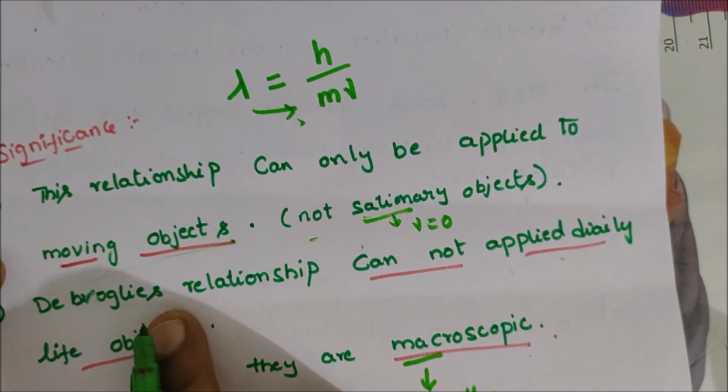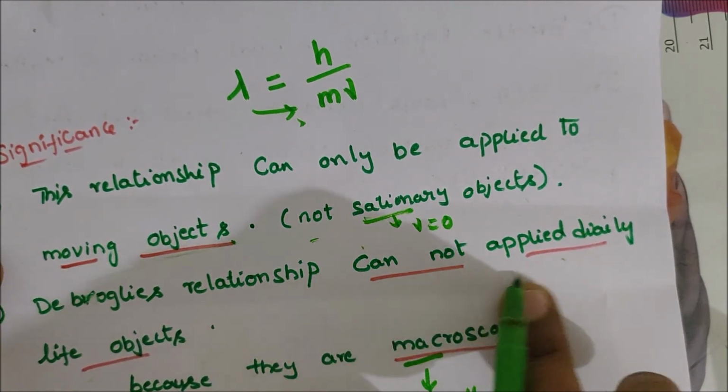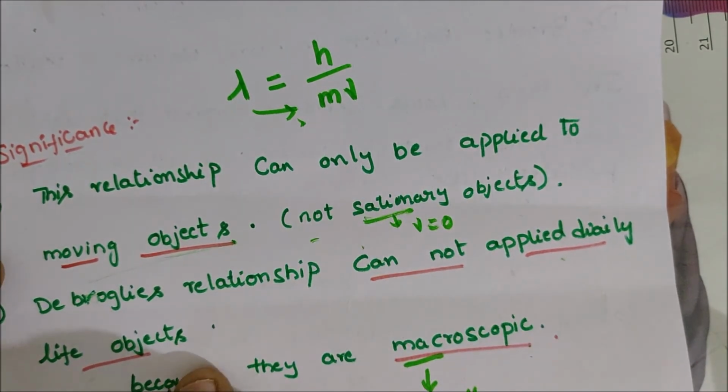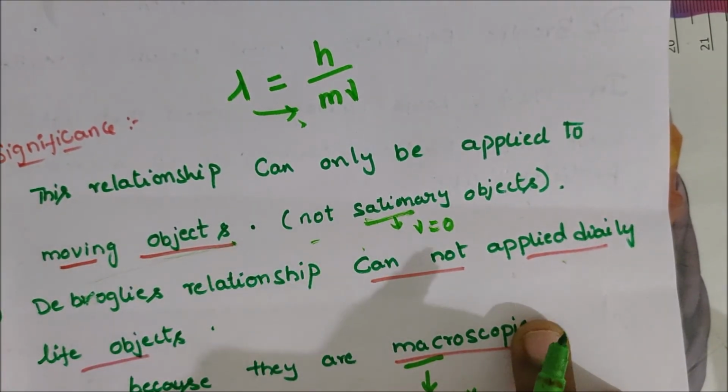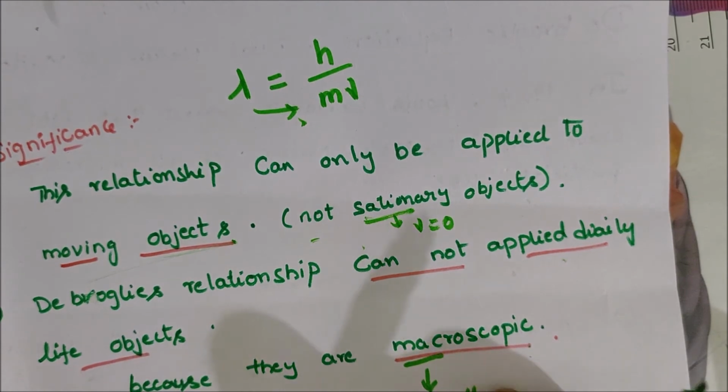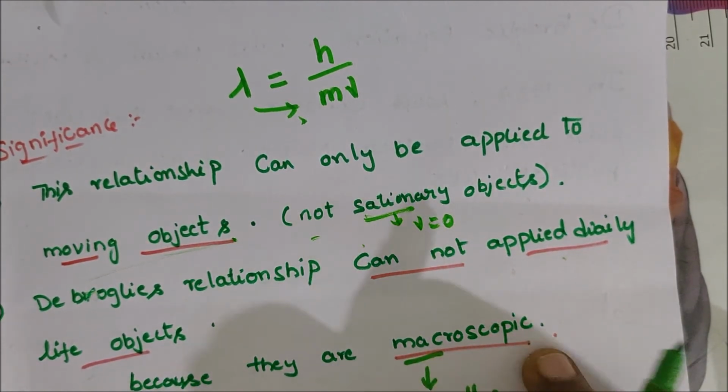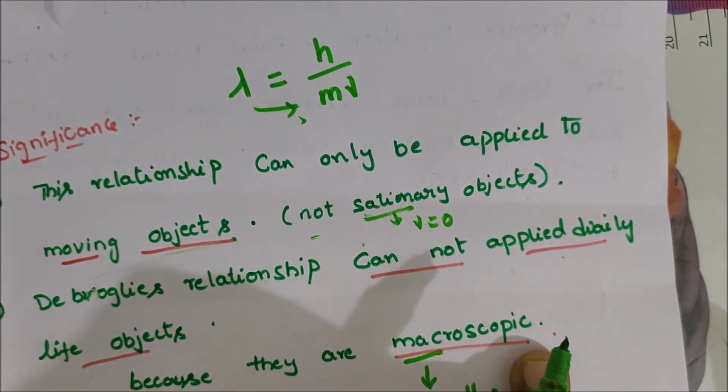And the second one is that the de Broglie relationship cannot be applied to daily life objects because they are macroscopic. Very small particles are called microscopic particles, so it does not apply to daily life objects.